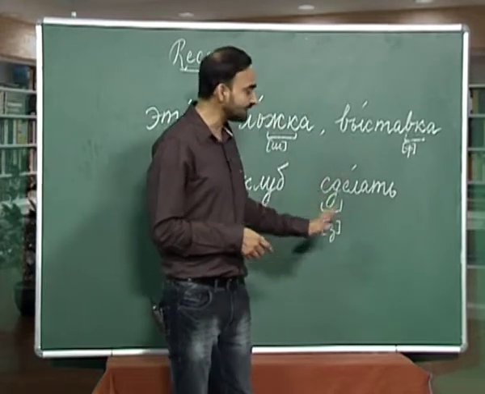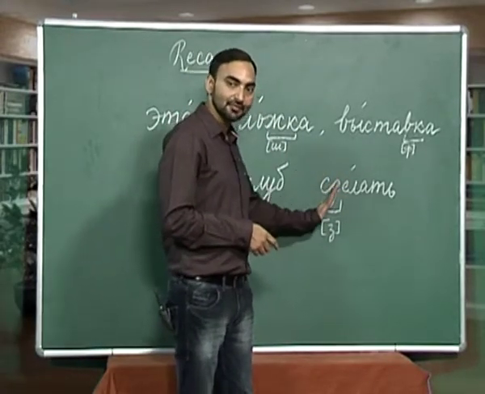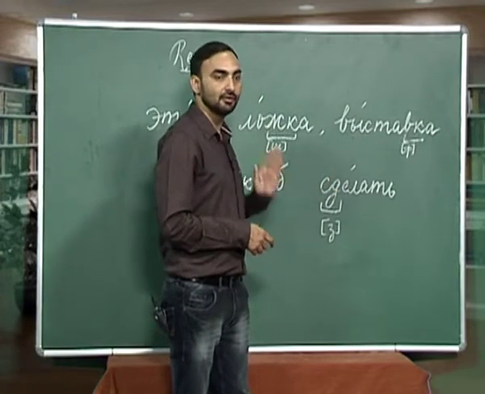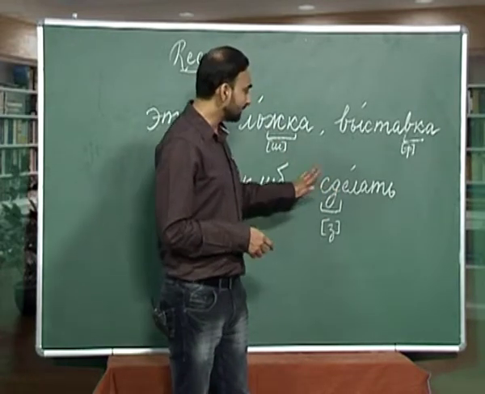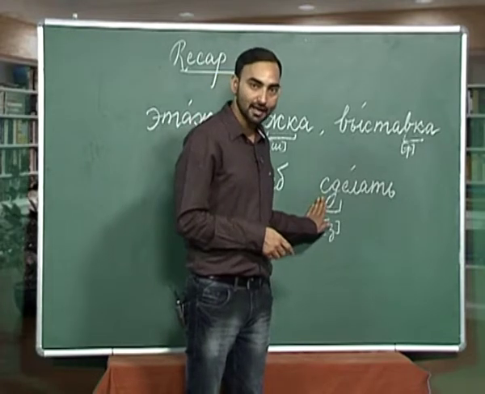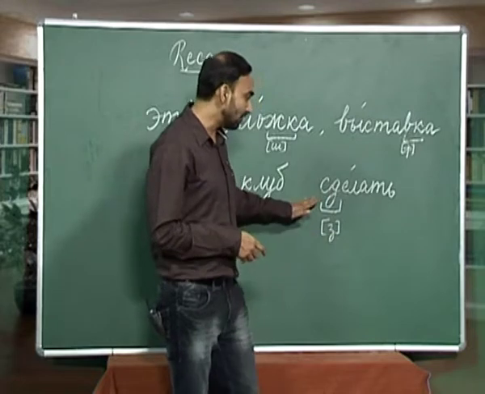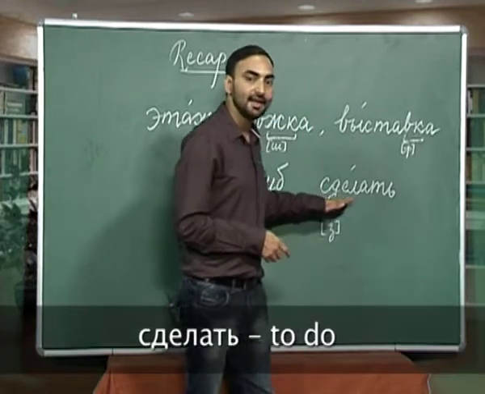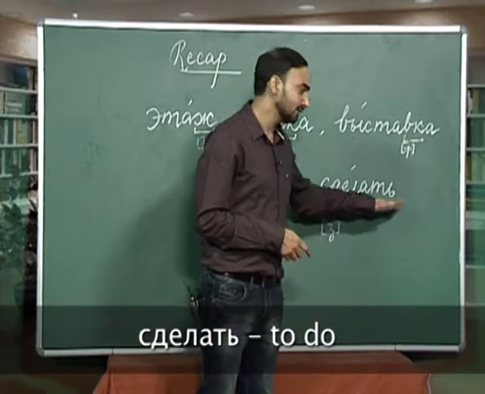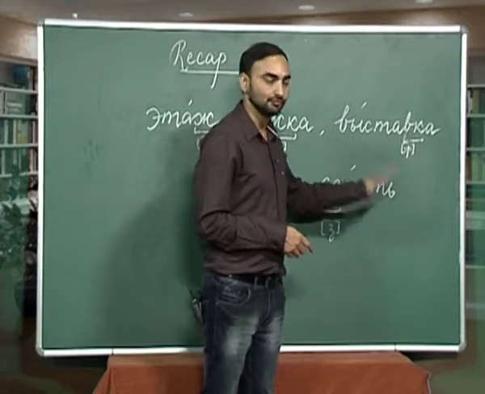So, what happens when a voiceless consonant occurs before the voiced consonant? This voiceless consonant will be pronounced as its voiced counterpart, which is z. So, how will you pronounce this word? Zdelat. Zdelat is to do.